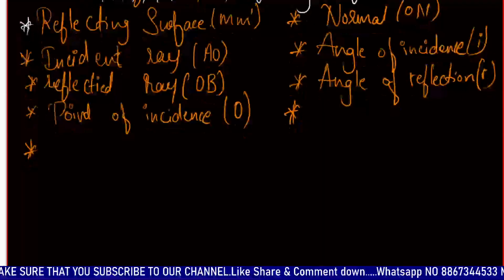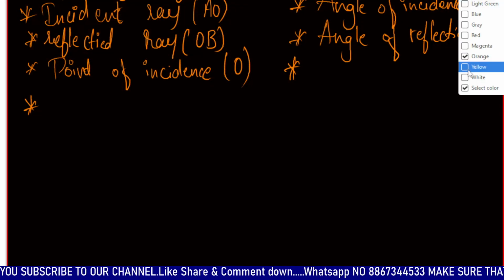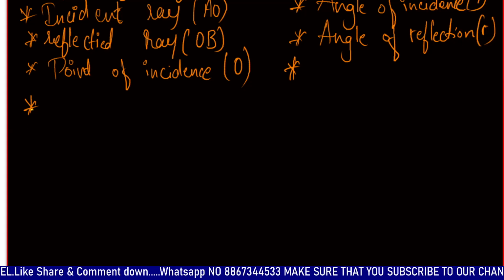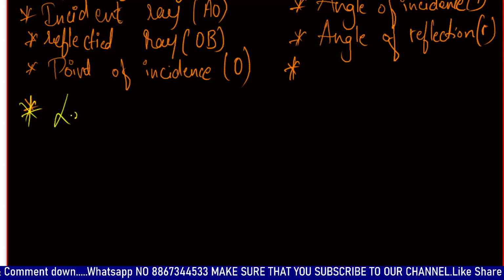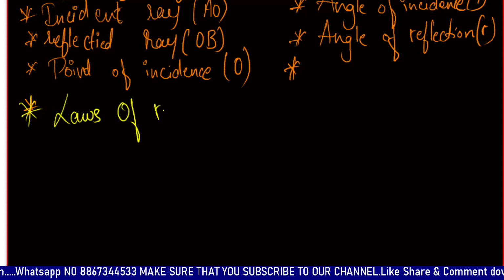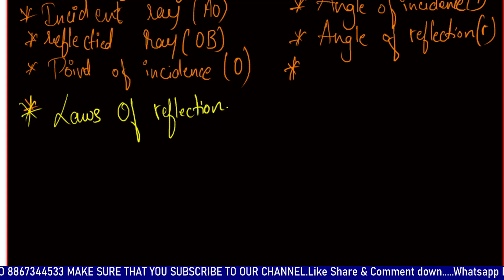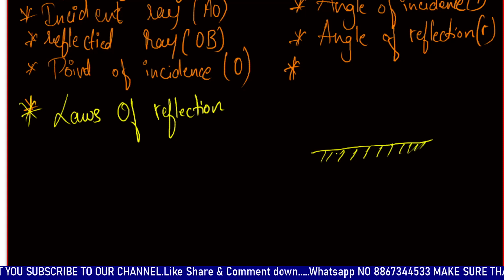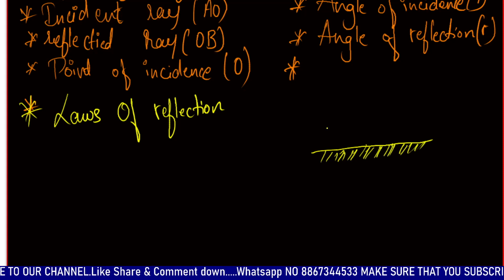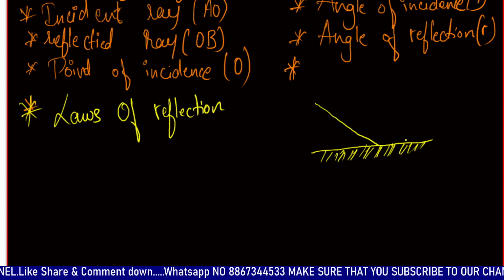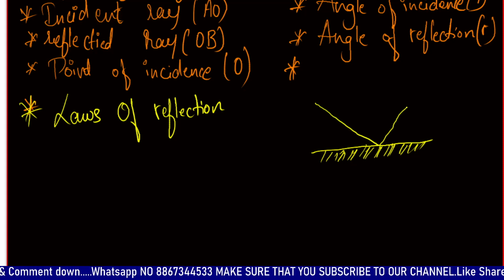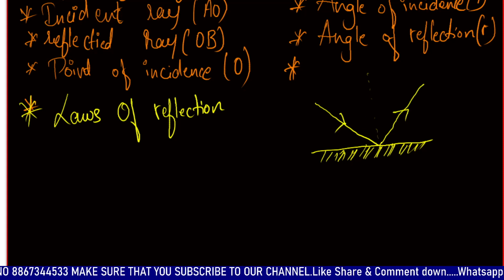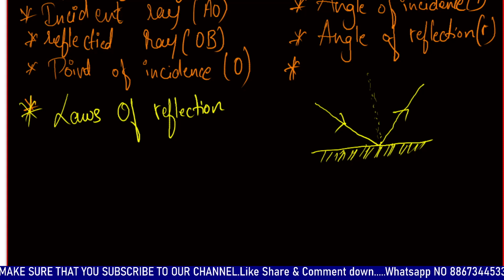And the next thing we should know is the laws of reflection. Consider again a reflecting surface, one side polished, because it reflects a ray of light incident on it and reflected back. This is the normal, it touches here, and this is the point of incidence.